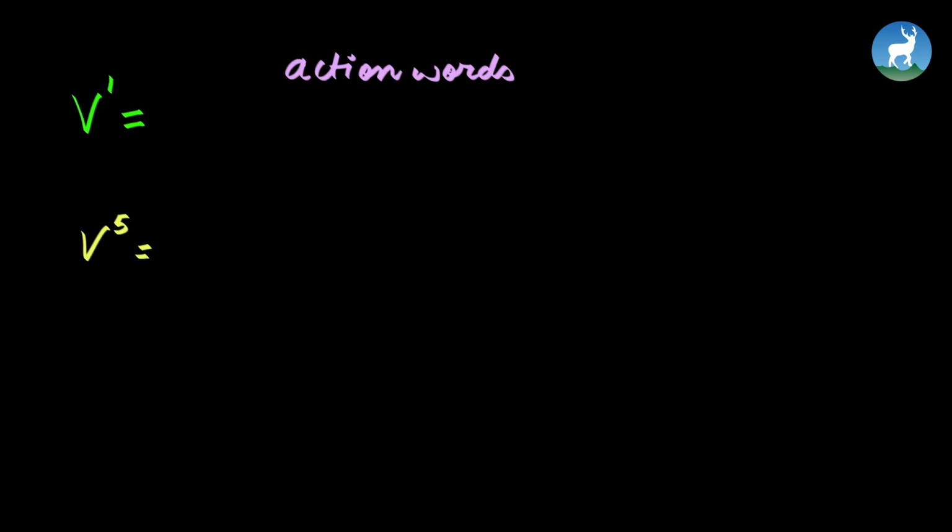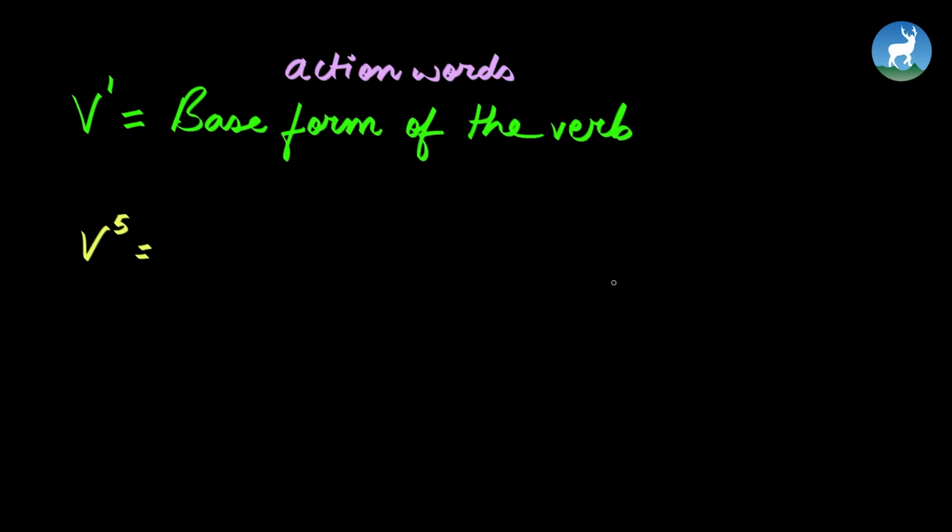We also need to be clear on the fact that verb 1 is the base form of the verb, and V5 is the fifth form of the verb.